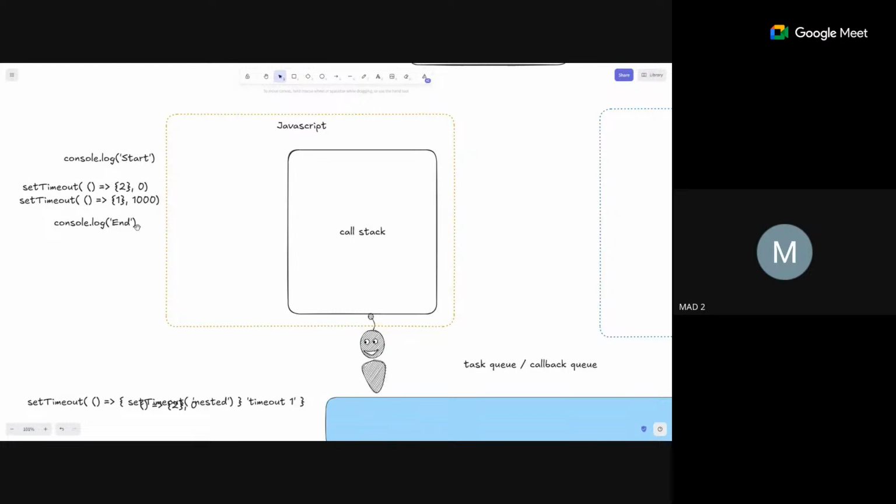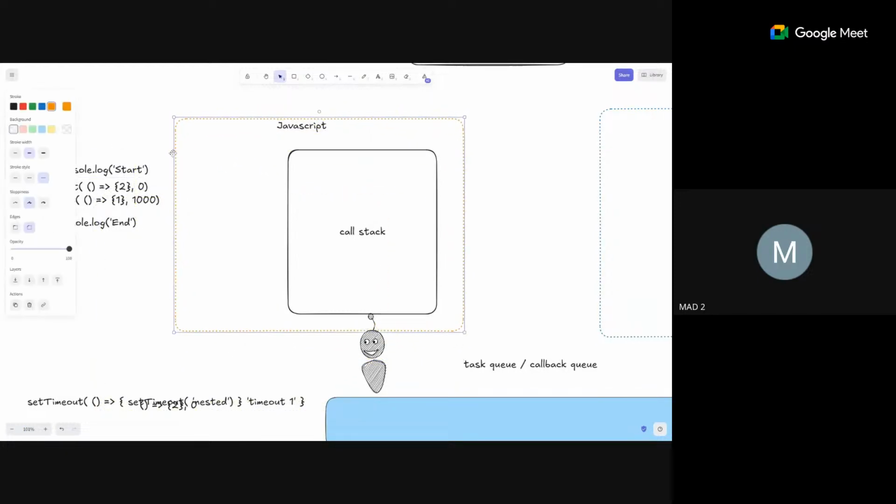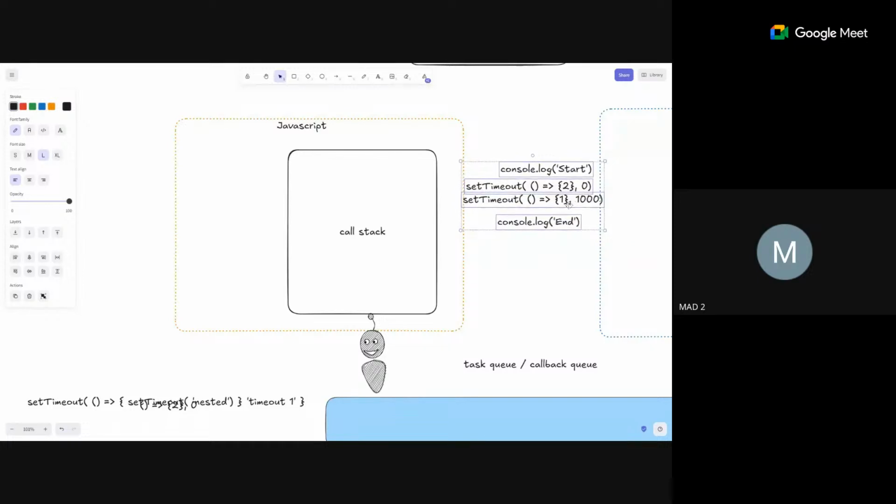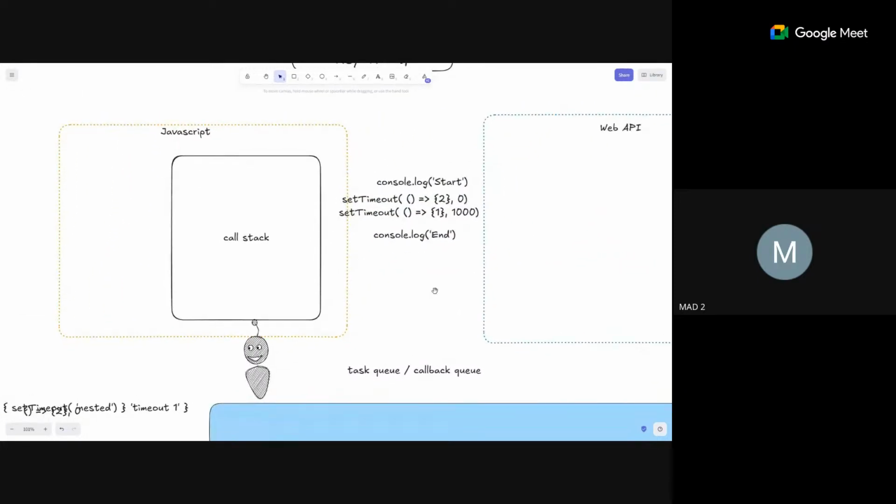So in here, what happened? First, this line number 1. Okay, it's here. Going line by line, first this will be moved to the call stack. Okay, and then this start will be printed.